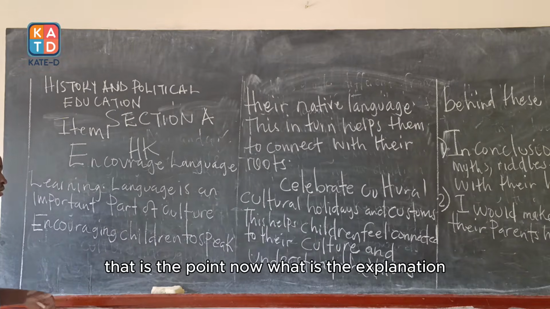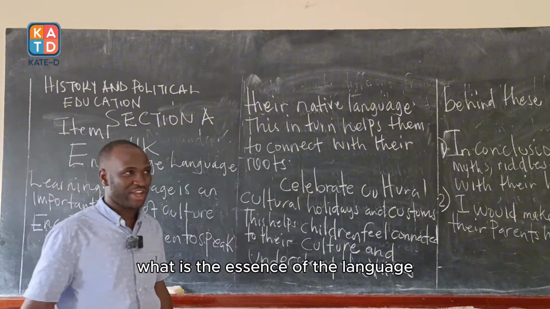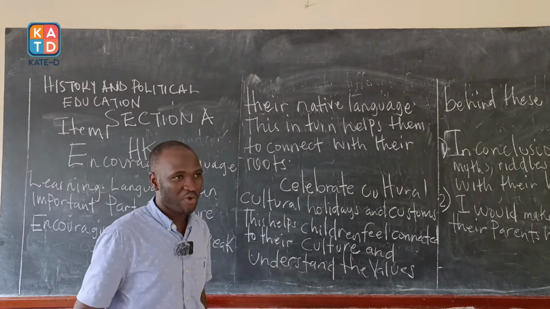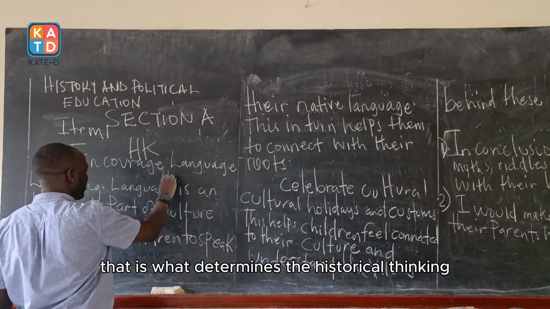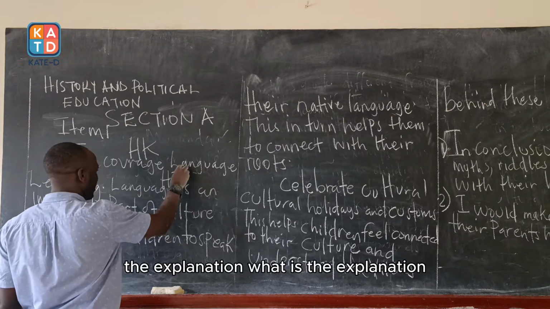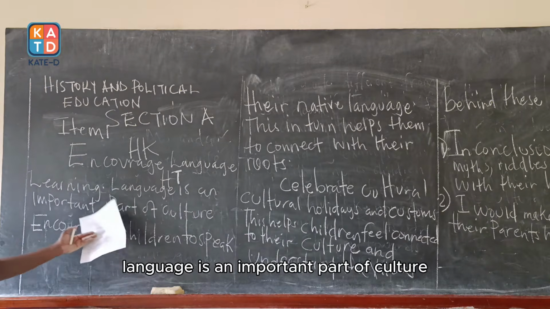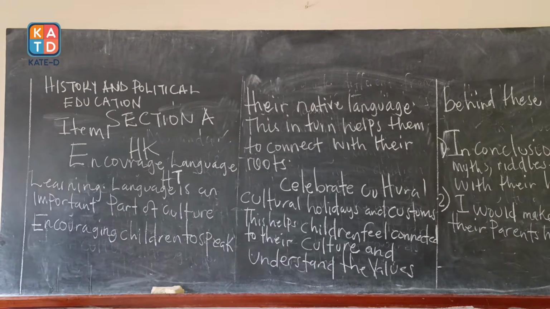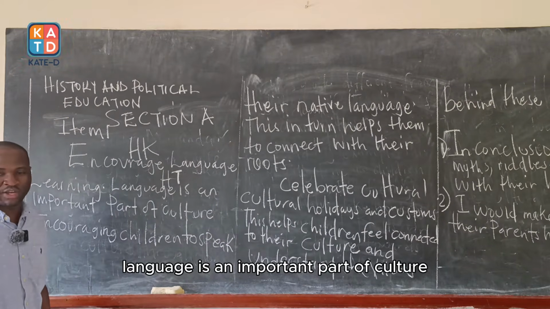That is the point. Now, what is the explanation? What is the essence of the language? What is the relevance? That is what we term as the historical thinking, the explanation. What is the explanation? Language is an important part of culture.